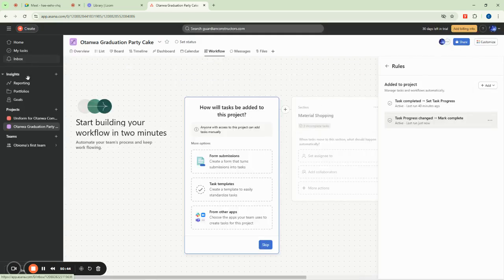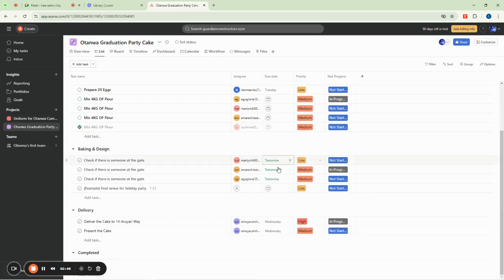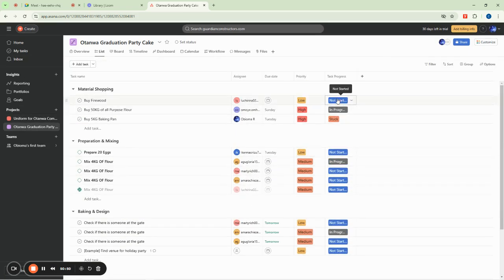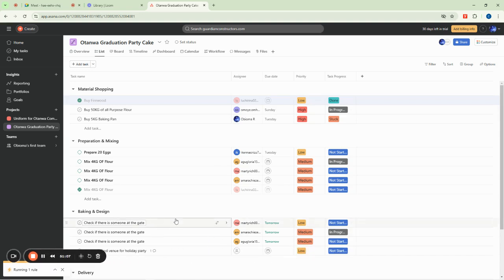When we now save it, let's come back to our task. We change any one here to done. You can see what will happen. Did it move? Let me see what is written here. It says running one rule. Then it should move now. It never moved yet, because I don't think we actually got it correctly. So we still have to go back and finish it up.